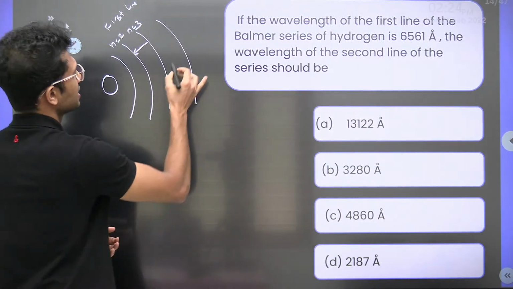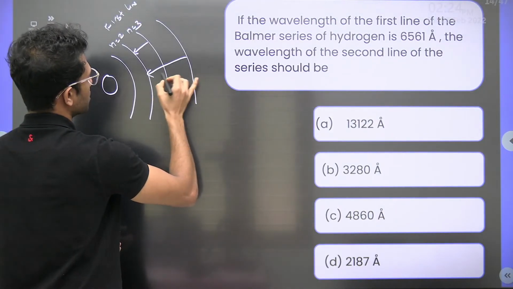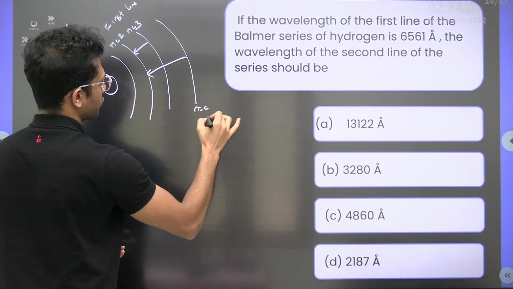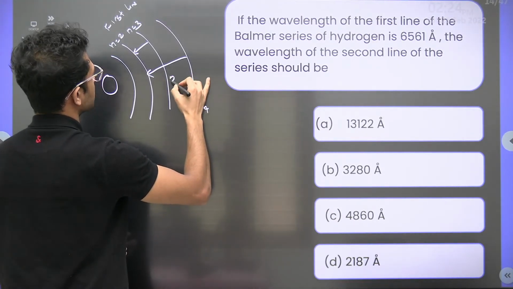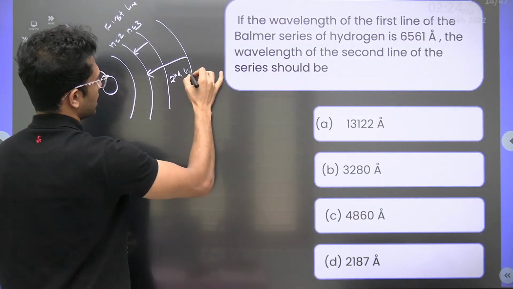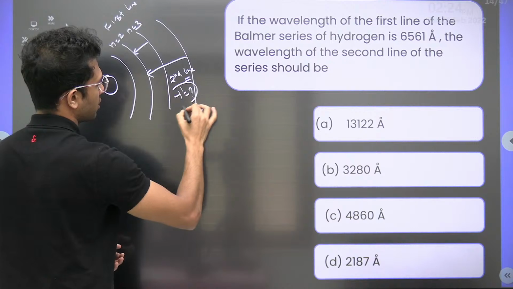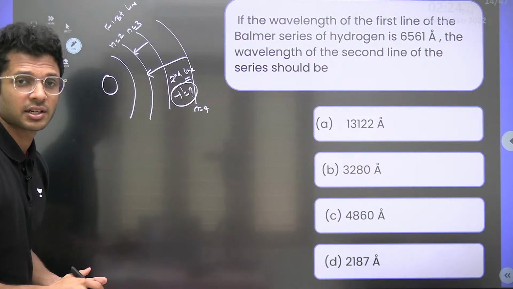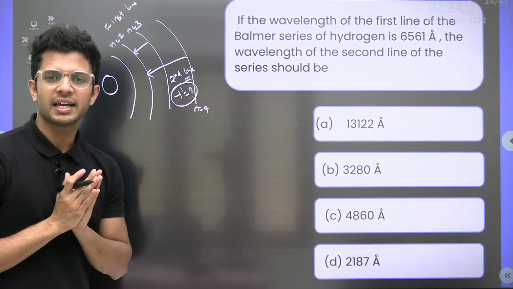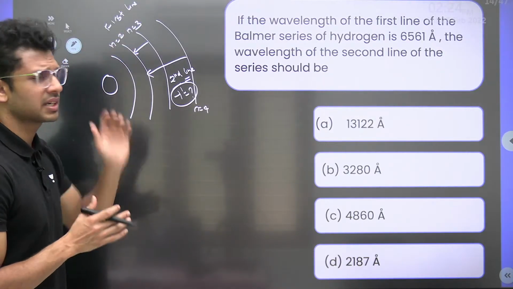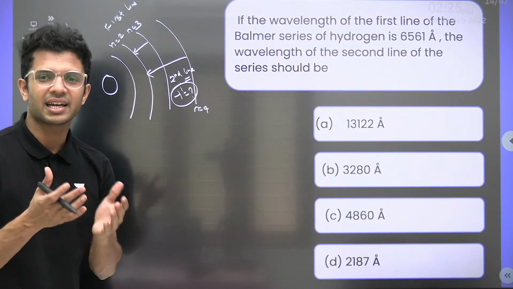Second line of Balmer series is from the next higher orbit to n equal to 2, which means that is n equal to 4 to n equal to 2 if the electron transition happens. This is what we call the second line in Balmer series. And the question is to find out the wavelength corresponding to this transition. Clear, Anna? Now what is left? Let us write down the formula for each of the cases for wavelength and get the answer.